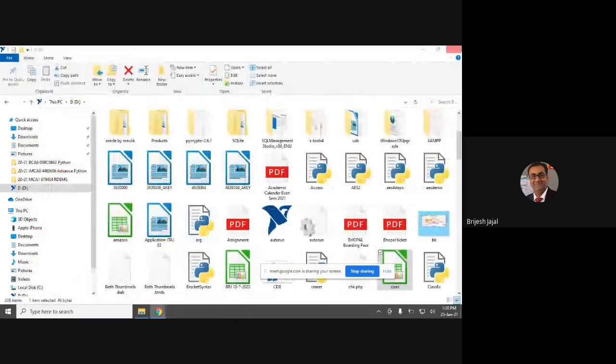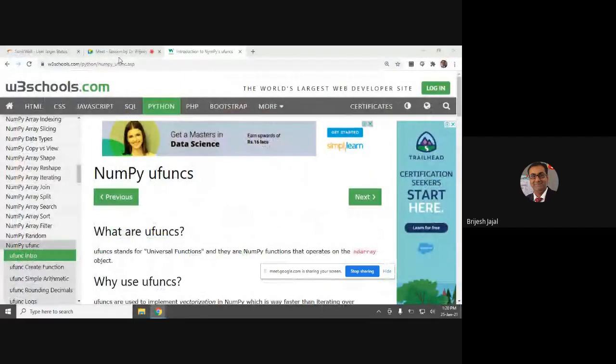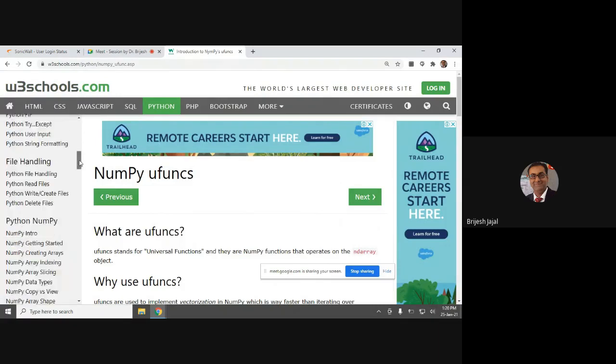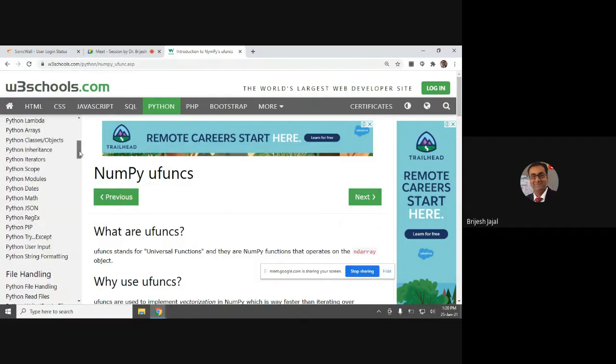Now the question is, okay, I have got so many records inside it and I want to individually use the records. So how to do that? Let's go back to pandas again.